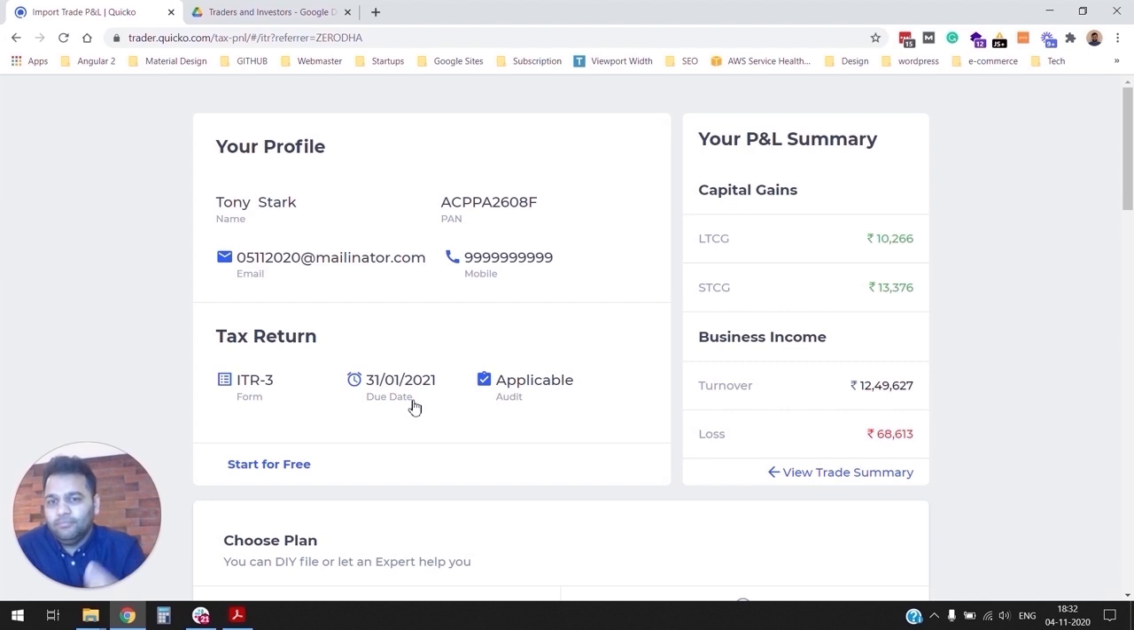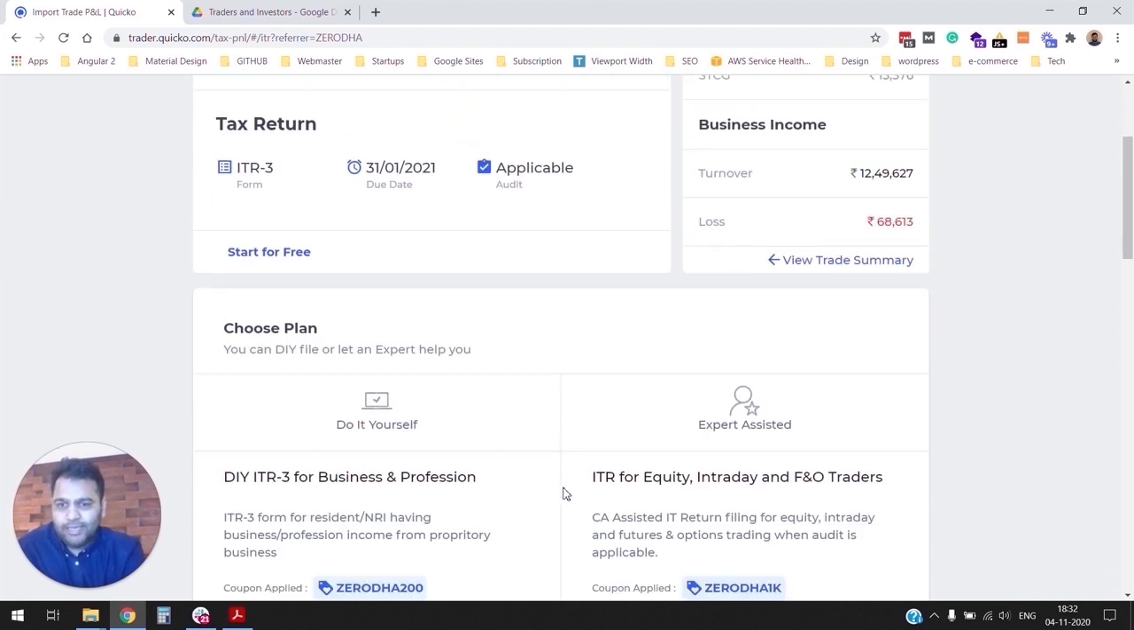What are the due dates? And whether tax audit is applicable to you or not. This is again a very common question frequently asked by the investor and trader community. In this case, because there are some losses, in order to carry forward losses, it's advisable to get your tax audit done. We are going to talk about tax audit and its applicability in detail in the second half of this video. Let's move on to the second fold here.